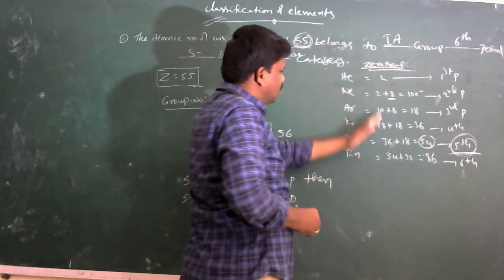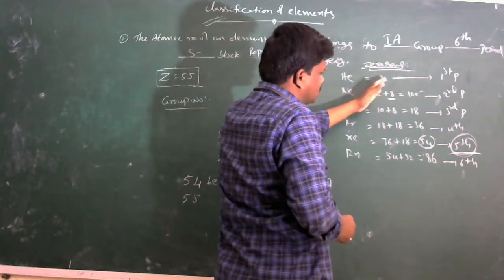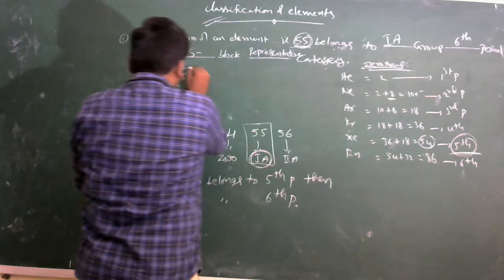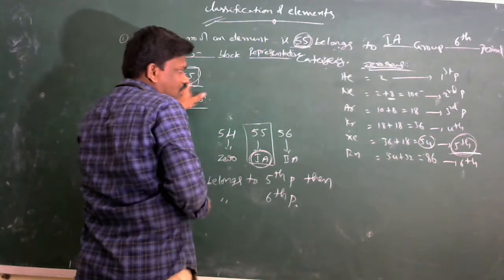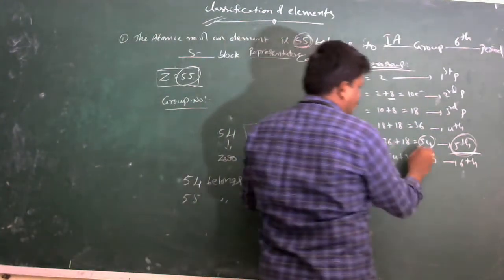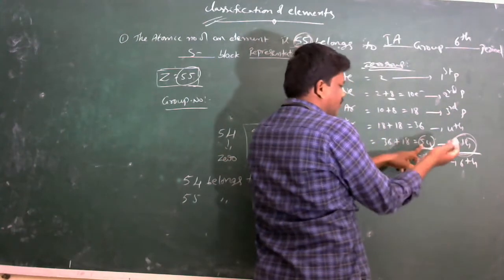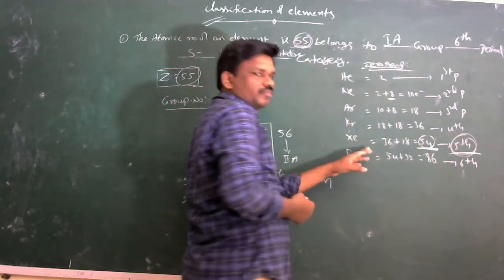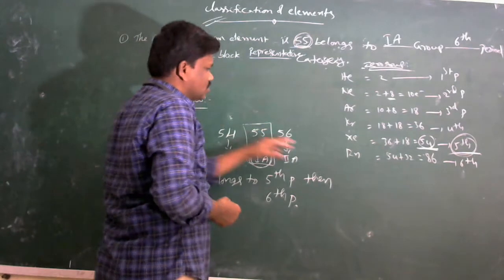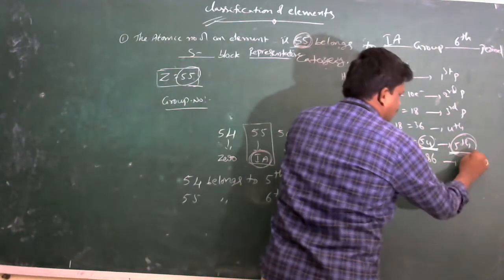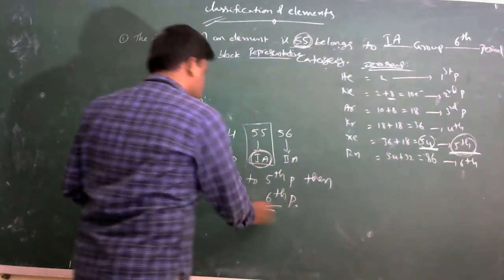Any atomic number can be found based on noble gas atomic number of elements. First of all, group number means 0 group elements. Here 55 is related to 0 group elements. So 54 belongs to 0 group, and 55 means starting group, first group. And period number: 54 is a 5th period, then 55 belongs to 6th period.